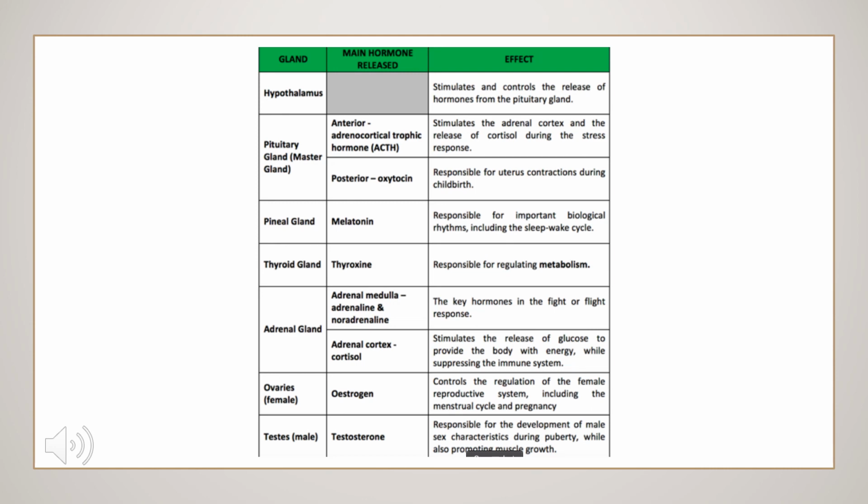Next are the ovaries. The main hormone released is estrogen, which controls the regulation of the female reproductive system, including the menstrual cycle and pregnancy. In the testes in males, the main hormone released is testosterone, which is responsible for the development of male sex characteristics during puberty while also promoting muscle growth. So here the name of the gland is given, the main hormone is given, and its effect and function are given. This is very important, which you need to know.